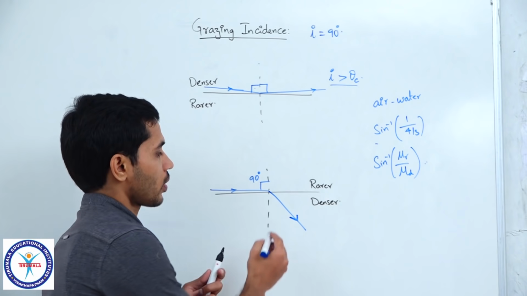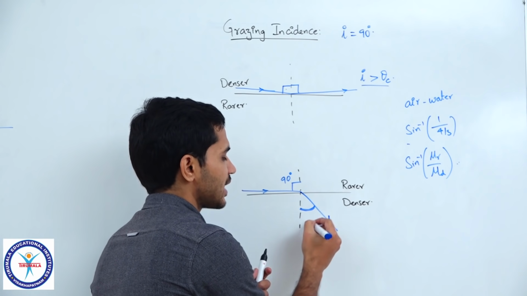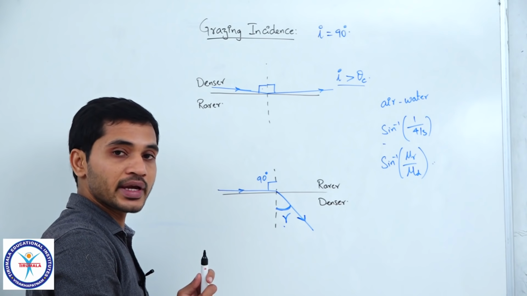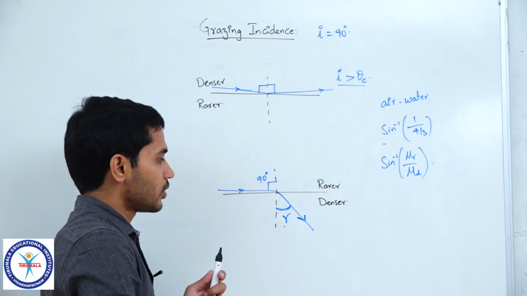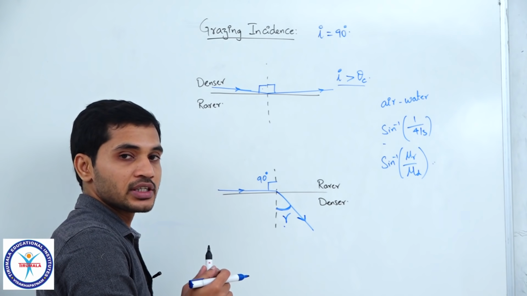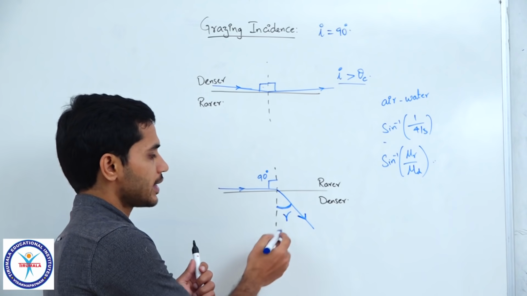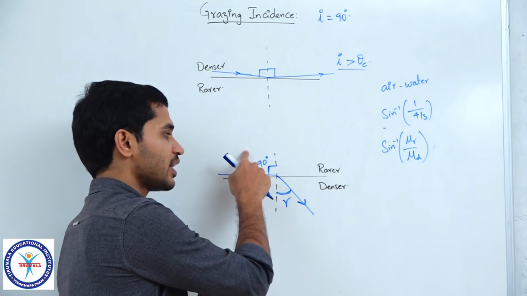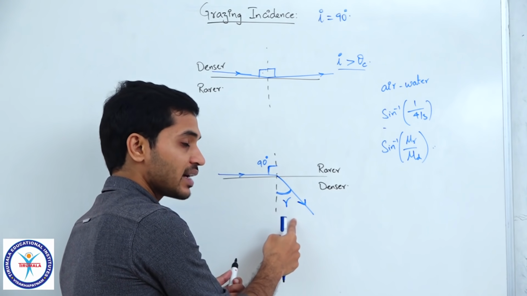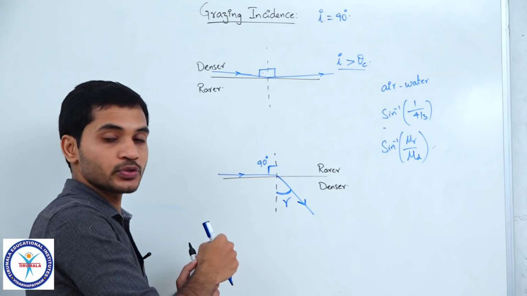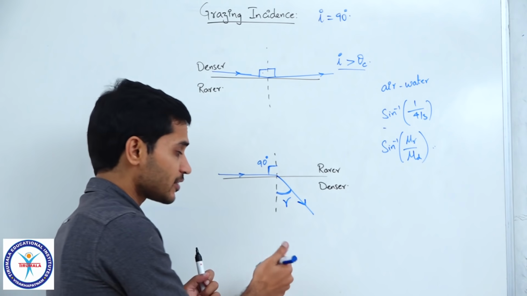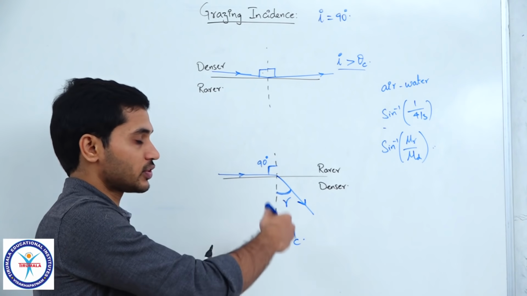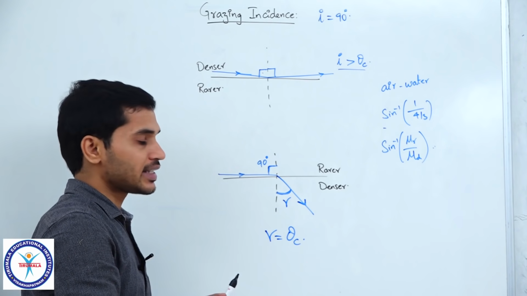Now, can you guess what this angle is? What the value of R is in this scenario? You can actually take a guess there. If you understand the concepts clearly, you can easily tell what this value of R is. When light is incident at 90 from rarer medium, at what angle will it enter into denser medium is what I am asking you, and the answer for that is theta c, the theta c for this pair of two media.